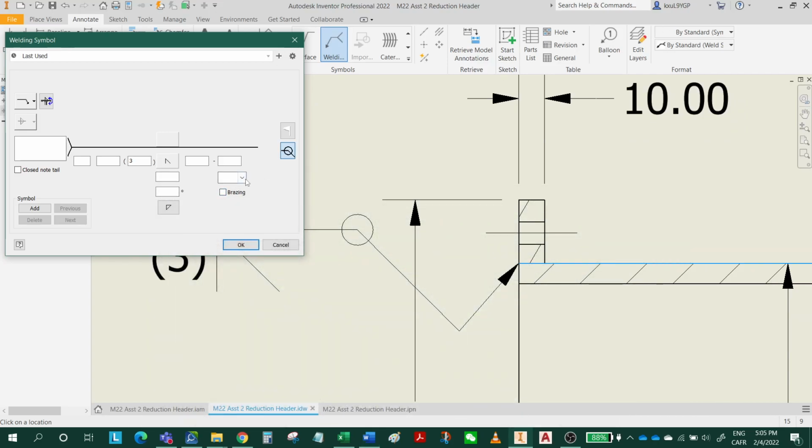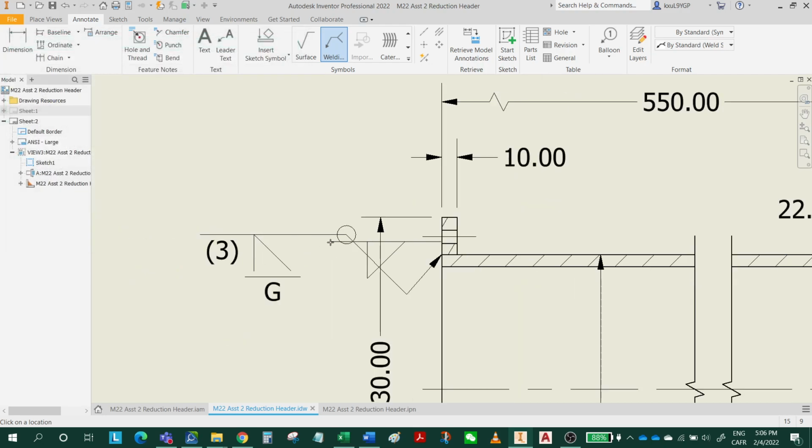So first it's going to be flush, and then grinding, right? So for grinding, hold on, I think it should have an angle gap length. So I'm going to say grinding here. Click OK. So this is for A.